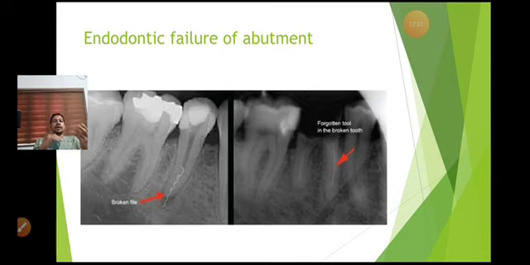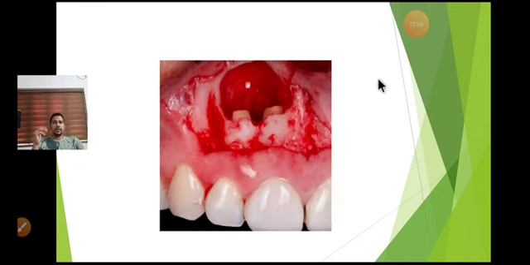If it can't be corrected, and if there is any lesion apically, this is an initial stage, and usually there is a starting stage of lesion here. It can lead to a periapical abscess or other issues later. If so, you can advise the patient, if it is not corrected, to go for an apicectomy.